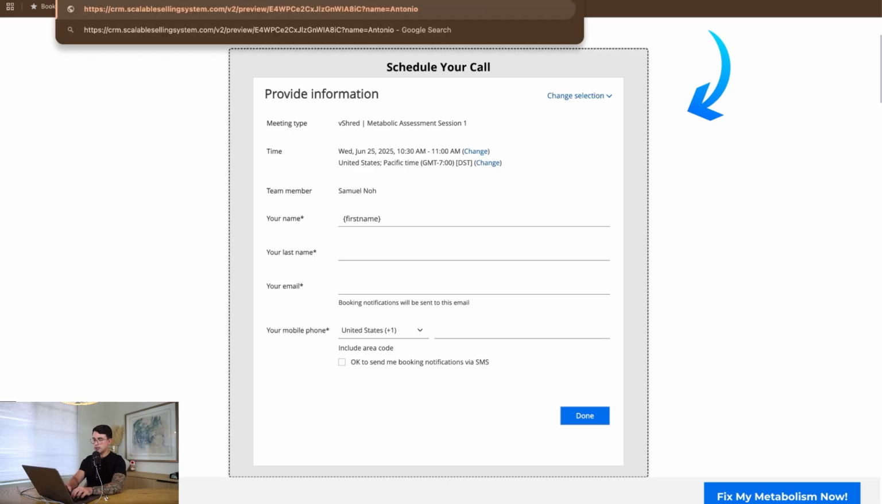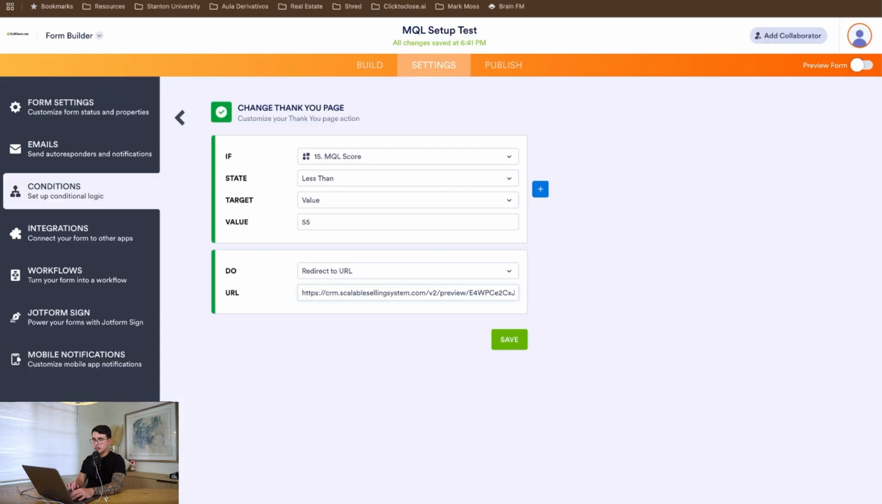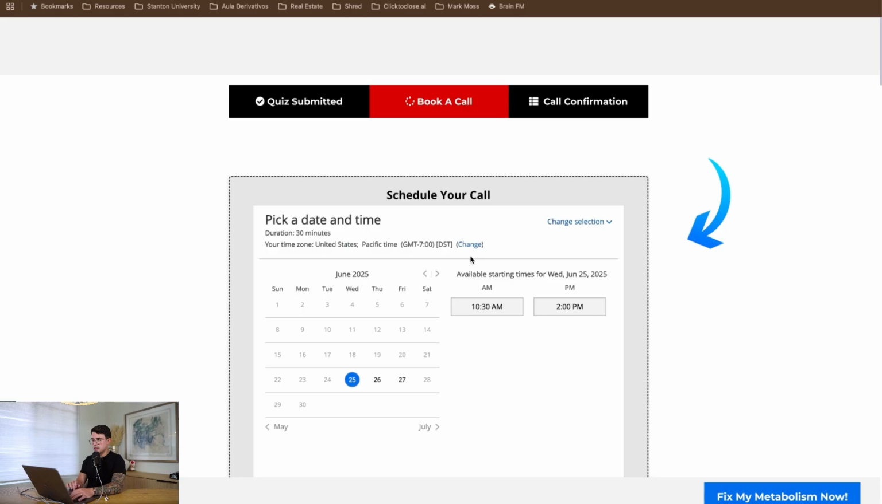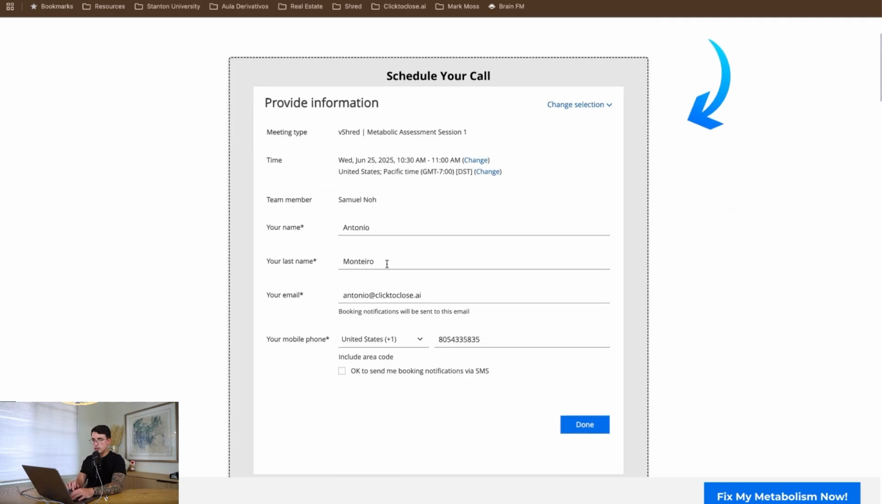So let's say, and then we're just putting here last name. Once we pre-fill, like we put this data here in Jotform, whenever someone lands in the funnel, all their information is going to already be pre-filled. So all they need to do is just click done. This drastically improves your conversions.